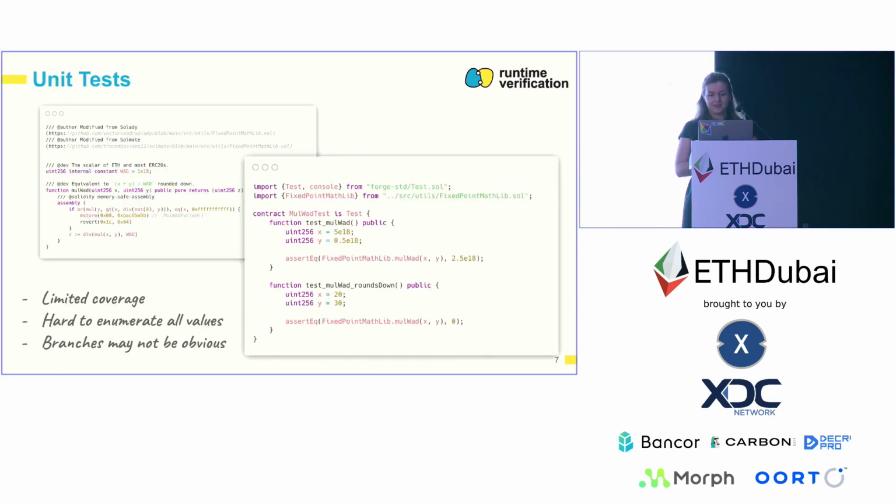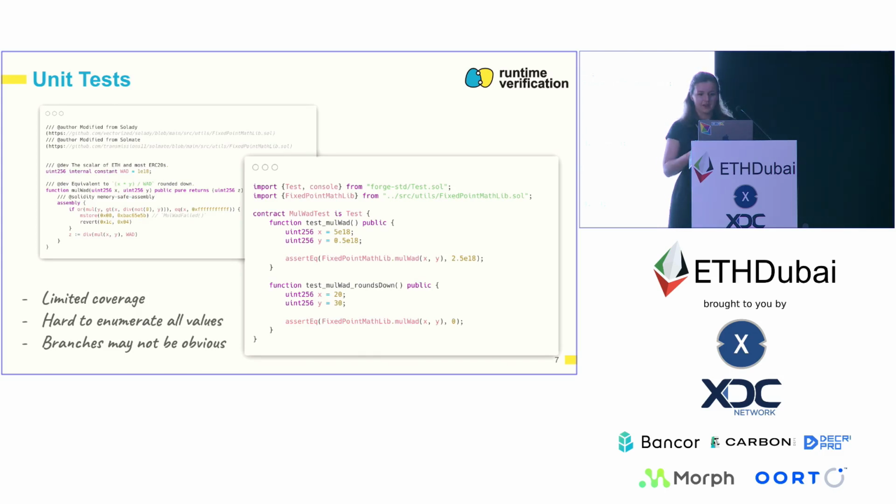So what we can do in order to try to reason about this function's correctness, we can write some unit tests. And here on the slide, I have examples of some of these simple unit tests. What they do, they call this mulWad function that multiplies two values with some concrete values. So here we have this test, and what it checks is that multiplying 5 by 0.5 returns 2.5, and that works. So that provides us a little bit of confidence in the fact that this function actually works correctly because, well, at least it can correctly multiply these two values.